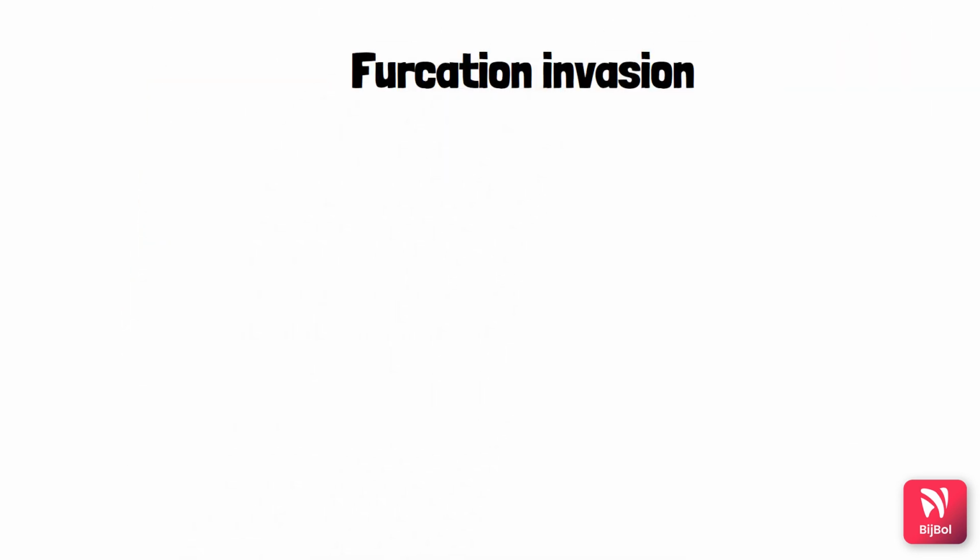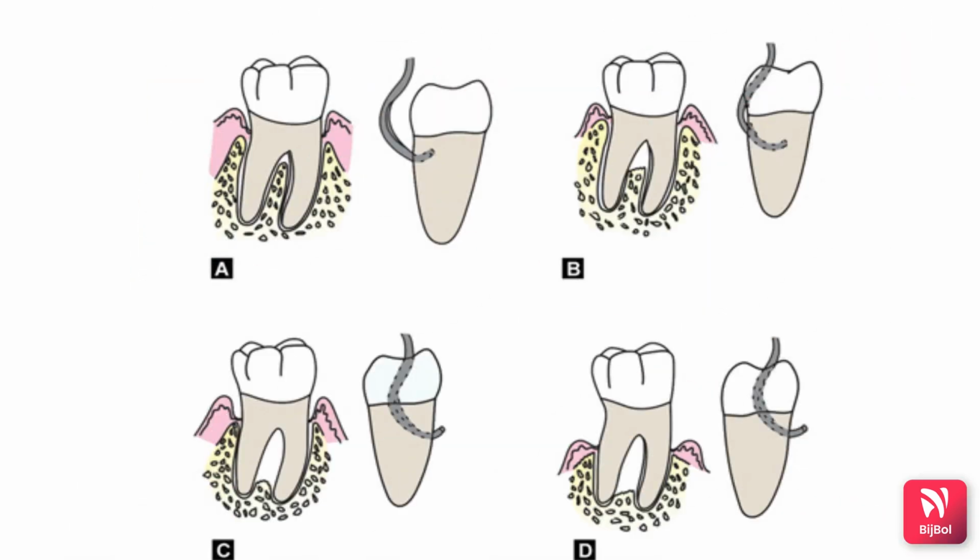Next we will be seeing about the furcation invasion. So we have seen the Glickman's grades of furcation: grade 1, grade 2, grade 3 and grade 4. The probe that is used to detect the furcation is the Nabers probe. In grade 1 there is intact interradicular bone and the bone loss is incipient, whereas grade 2 is cul-de-sac, in which there is loss of interradicular bone and pocket formation, but there is no through and through.